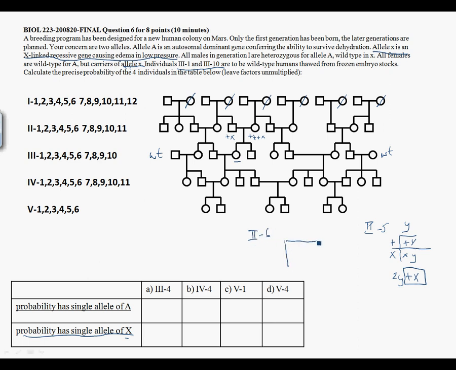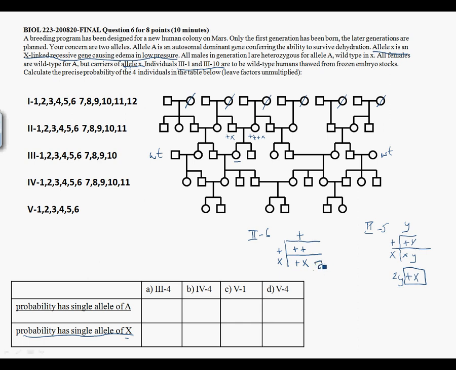In her case, because she's a daughter, the father produces only one kind of gamete, a wild type X chromosome, and the mother has an equal chance of the wild type or the mutant X chromosome. So there is one chance that she is wild type at X, and another chance that she is heterozygous for this recessive allele.